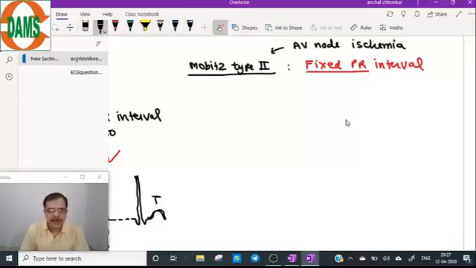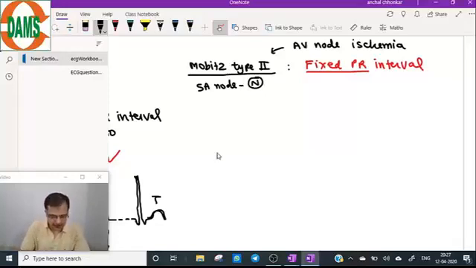Mobitz type 2 block is AV node ischemia that alters the property of the AV node conduction. AV node conduction is altered. So let's see what will happen in type 2 block, and I am taking the example of Mobitz type 2 block. So here SA node is absolutely okay.